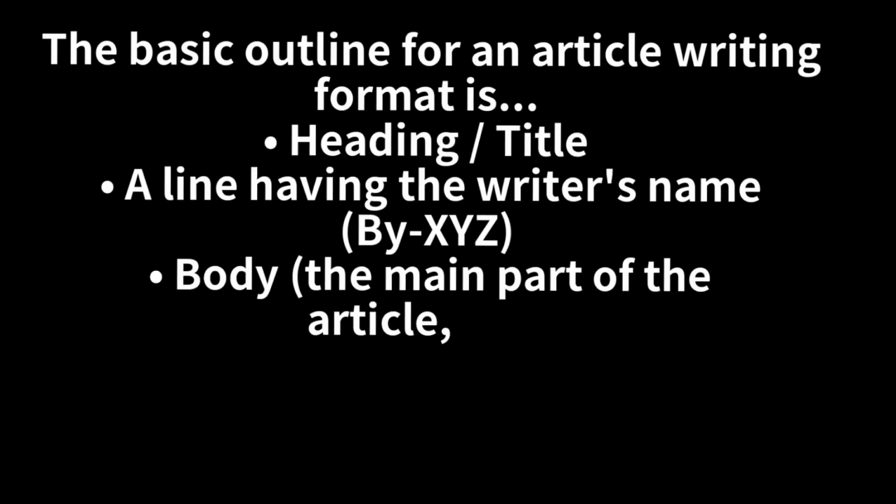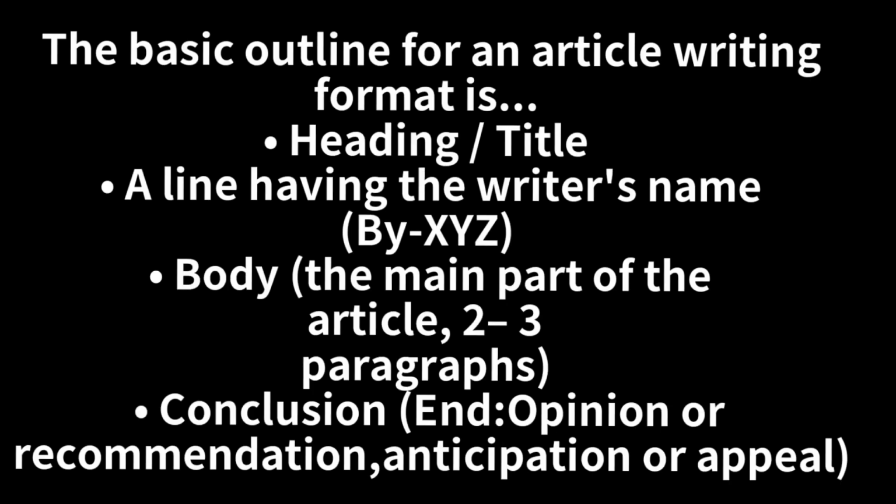can be written. The basic outline of an article writing format is: heading or title; byline, having the writer's name; body, which should be 2 to 3 paragraphs; and conclusion, where an end opinion, recommendation, anticipation or an appeal can be written.